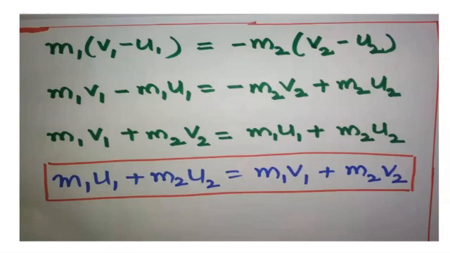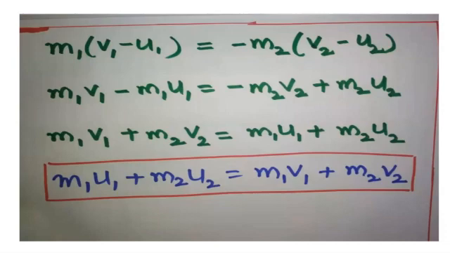Now take all the one terms together and two terms together, that is, U terms together and V terms together. So M1 V1 as it is. Now M2 V2 I have to bring to this side. When that minus sign changes its position across the equal sign, it changes into a plus sign.